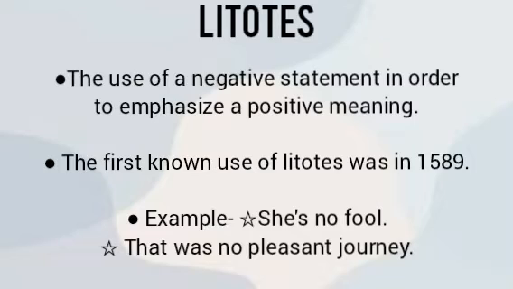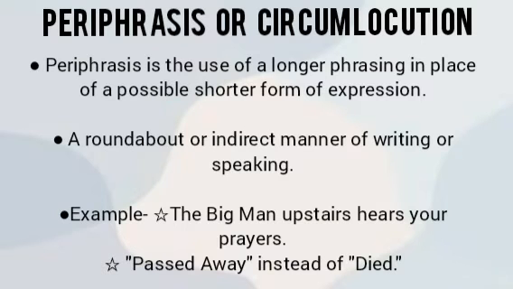The other example is that was no pleasant journey. This means that it was a horrible journey and not a pleasant one. Now moving ahead to the second figure of speech, which is periphrasis or circumlocution. Periphrasis is often defined as the use of longer phrasing in place of a possible shorter form of expression.